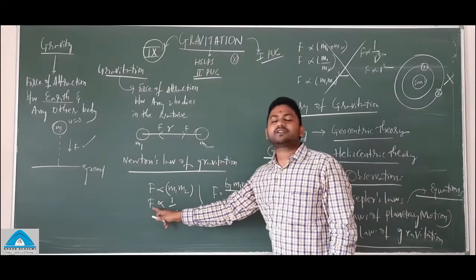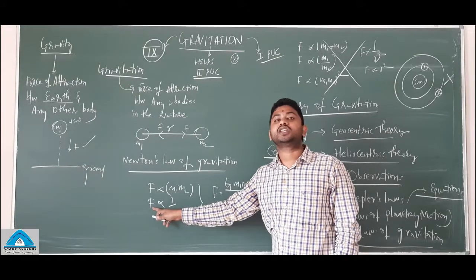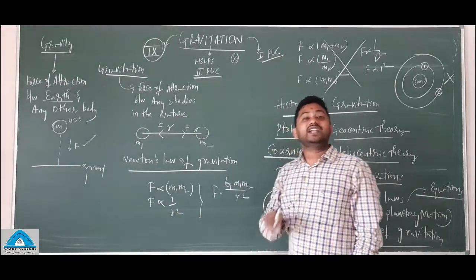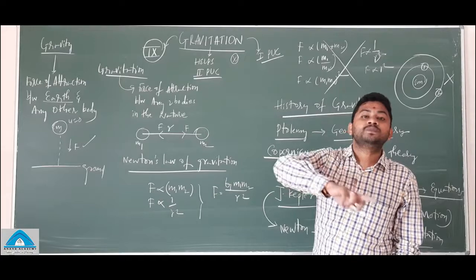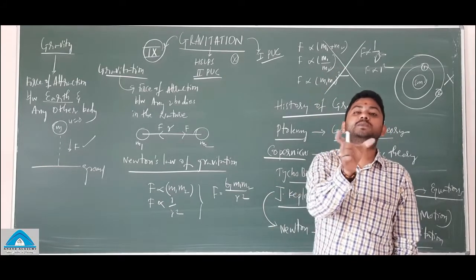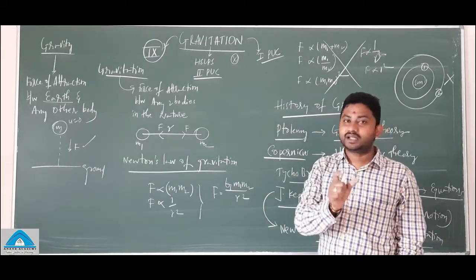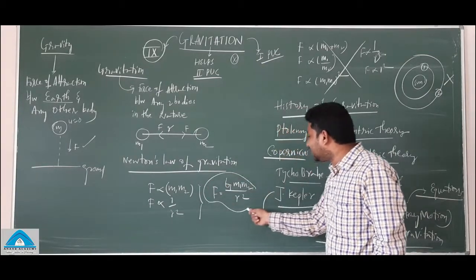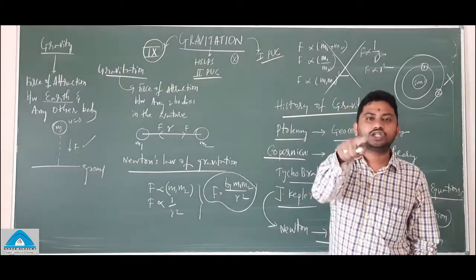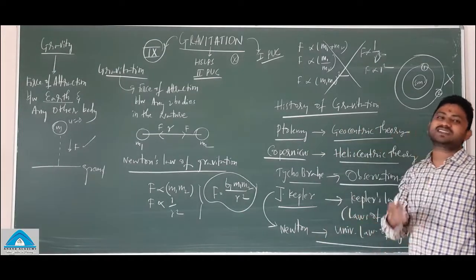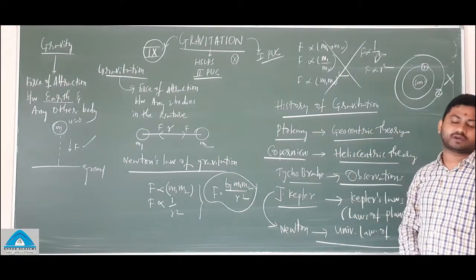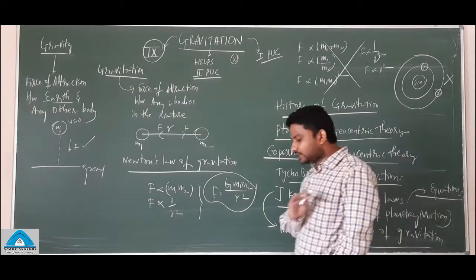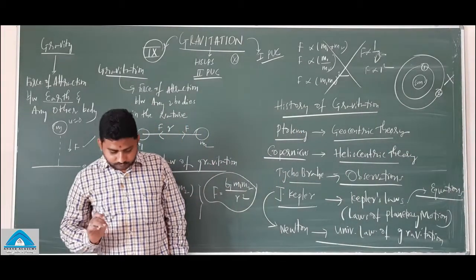And the force of attraction between any two bodies in the universe is inversely proportional to the square of the distance between the two bodies. So this is the final expression made by Newton from Kepler's equations only.